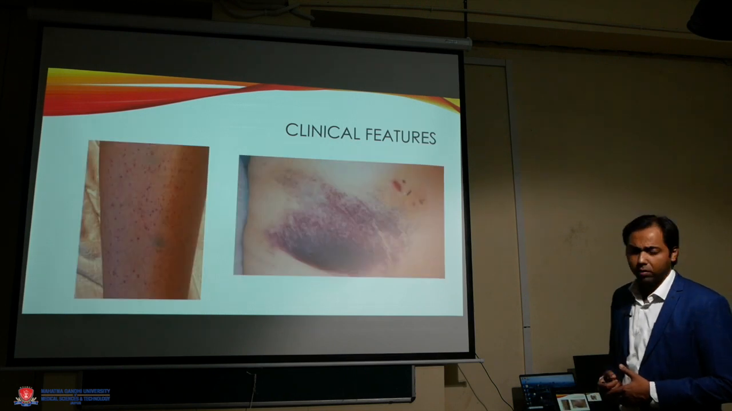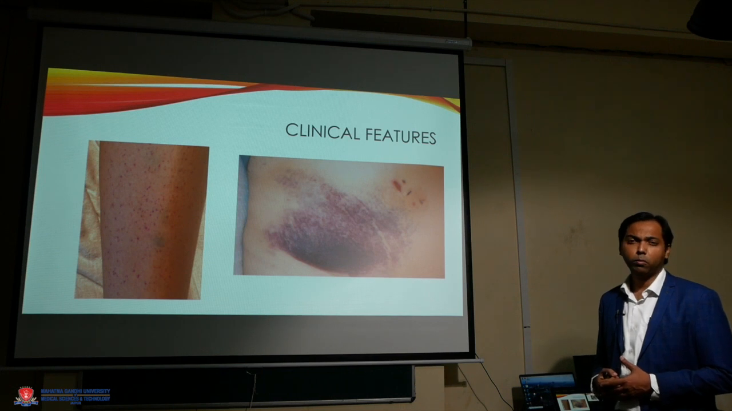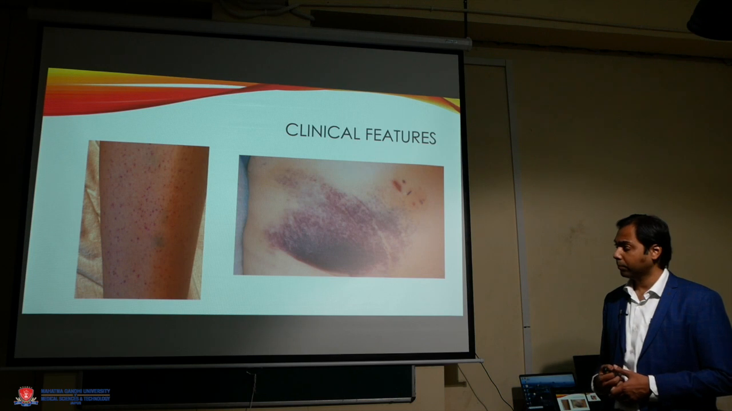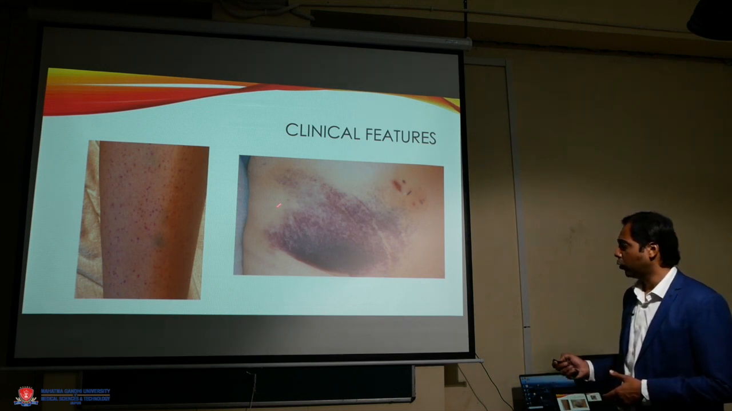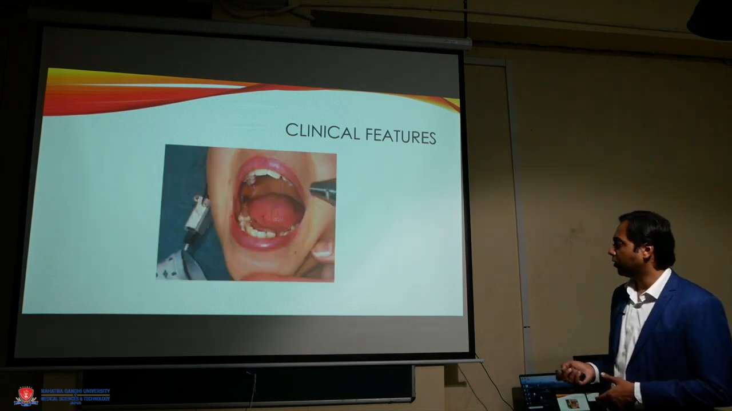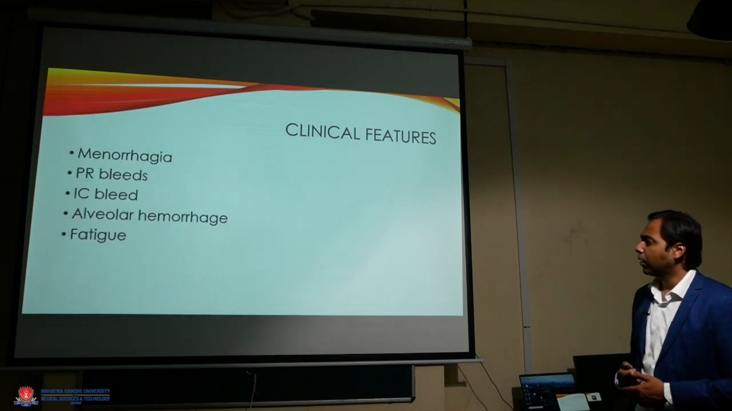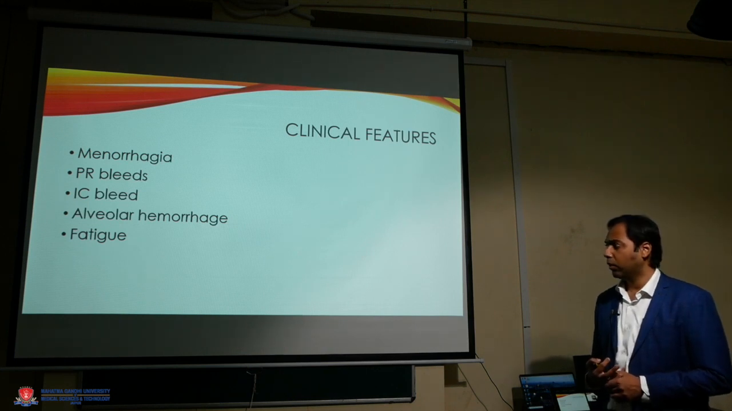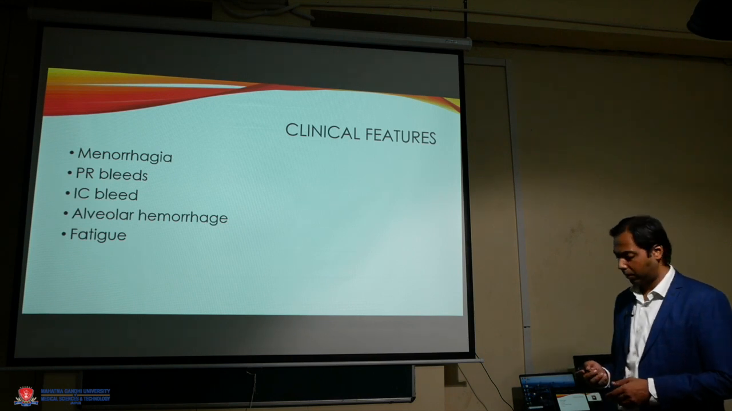So the clinical features: most cases of thrombocytopenia may not show any bleeding till the thrombocytopenia has become very severe, usually below 10 to 20,000. And at those levels, we may see presence of petechial rash, we may see ecchymotic patches, we may see the presence of wet purpura on the mucosal sites. The patients may have menorrhagia, per rectal or intracranial bleeds, alveolar hemorrhages in the lungs, and there can be a peculiar symptom of fatigue as well.